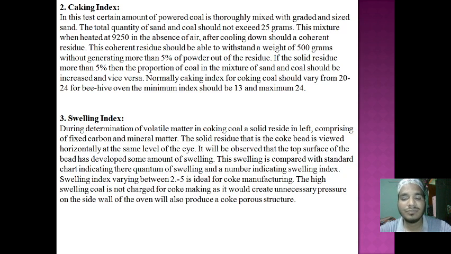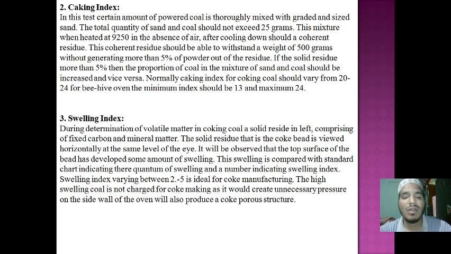And it also tells us whether it is high swelling coal or low swelling coal. If we compare with a standard chart, a high swelling index is not charged for coking. If the swelling index is high, it will not give any charge particles, and it would create unnecessary pressure, because a high swelling index will give high pressure, but it will not give any charge particle to produce any power.